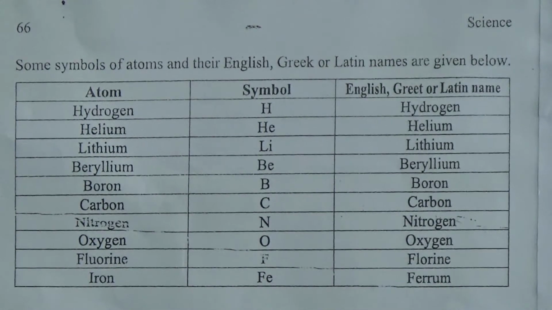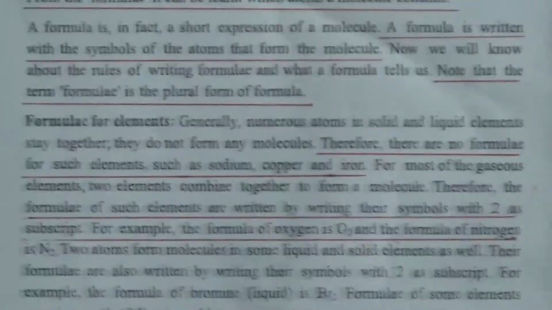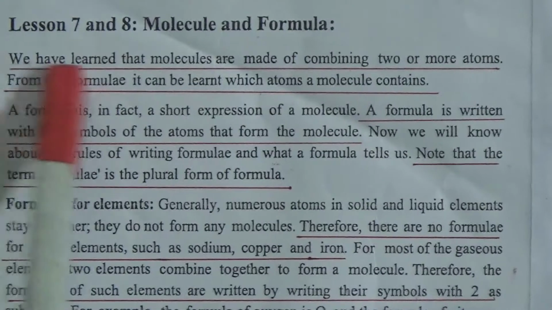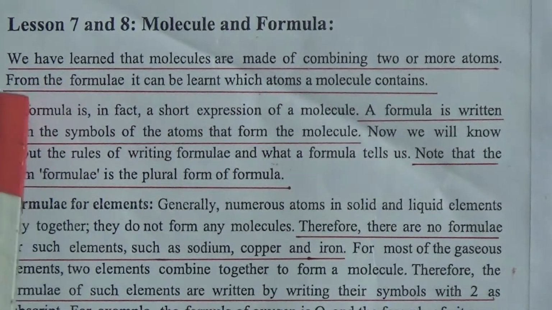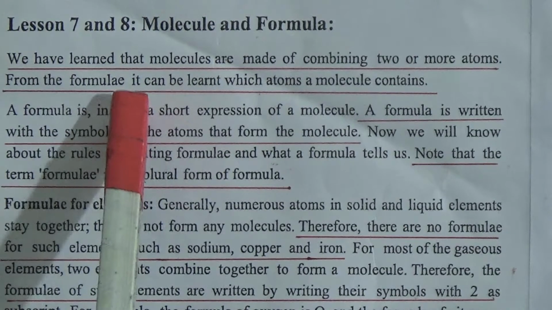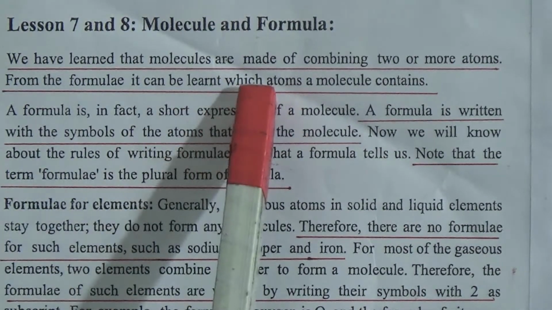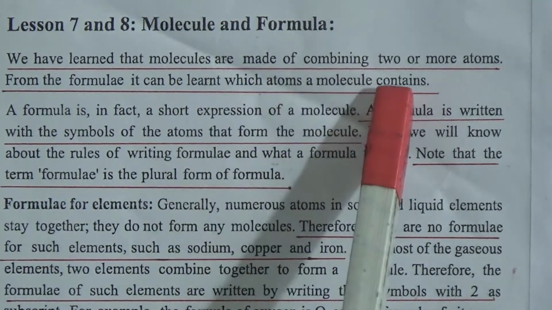Now come to lessons 7 and 8: molecule and formula. We have learned that molecules are made of two or more atoms combined. From the formula, it can be learned which atoms a molecule contains.